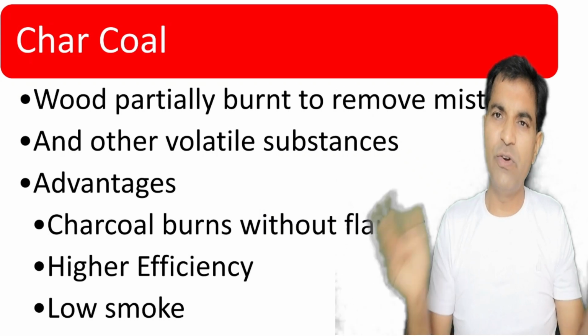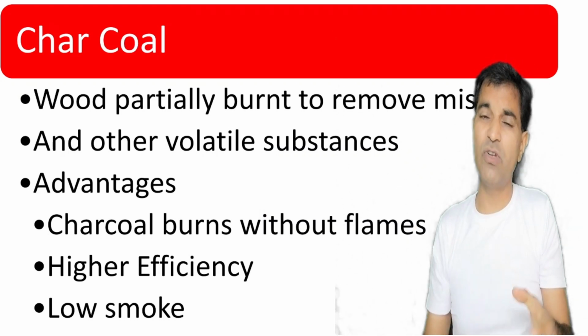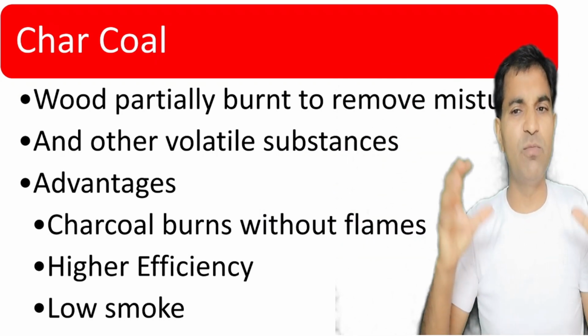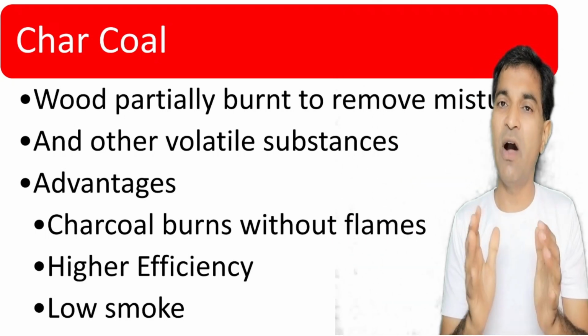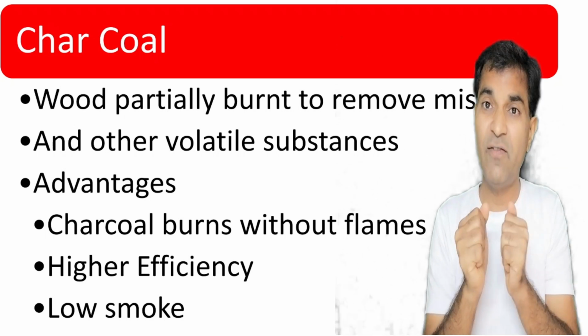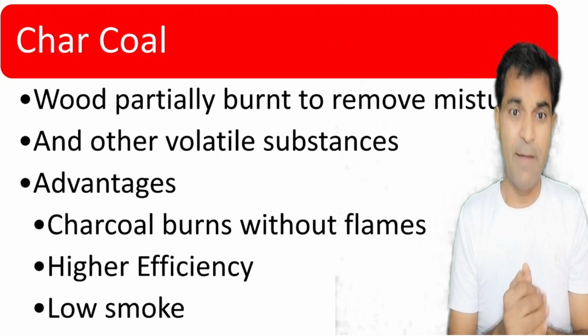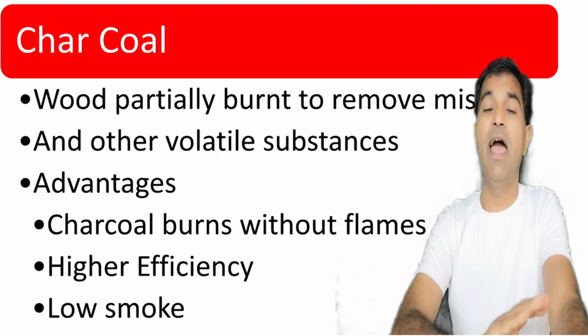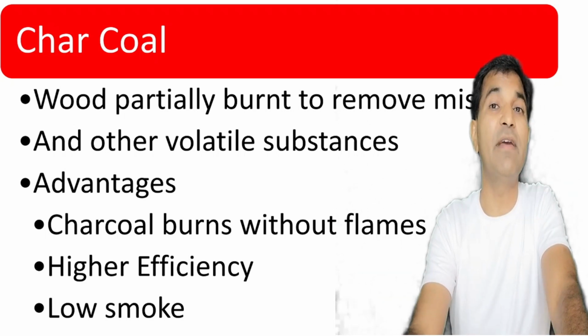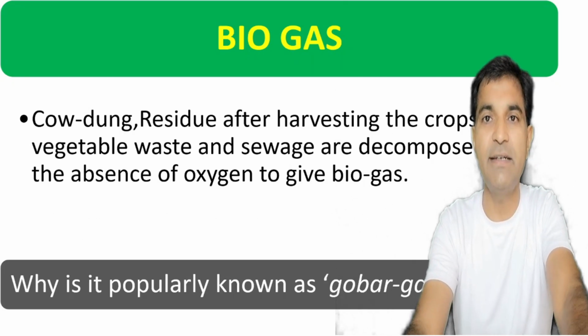Charcoal. How do we prepare charcoal? Actually, wood is partially burnt to remove moisture and other volatile substances, right? So it consists only of the very useful particles. Now what is the advantage? Charcoal burns without flames and without smoke, and it has higher efficiency, right?